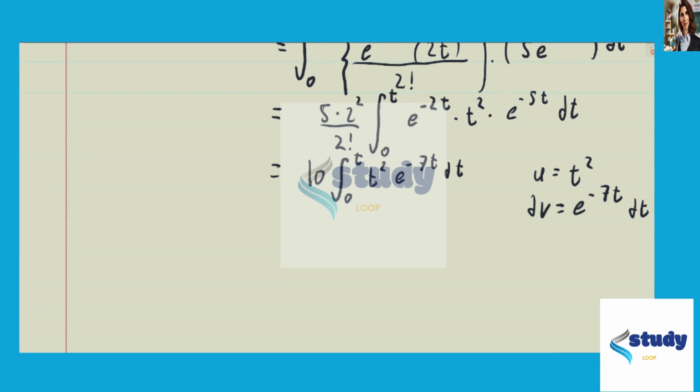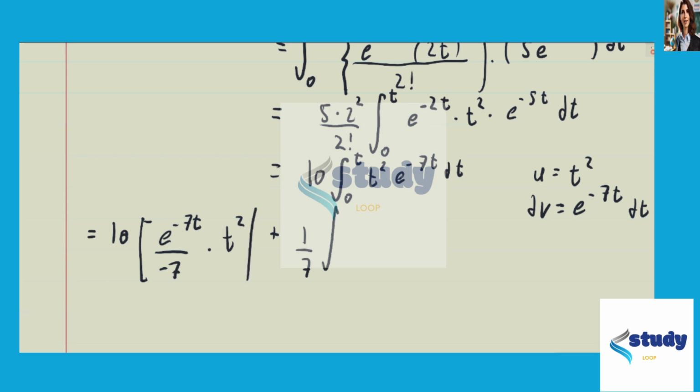So applying the formula for integration by parts, this would then become equal to 10 times uv, so it's e to the power of negative 7t over negative 7 times t squared. Then we'd have minus 1 over negative 7, so we have a double negative here that turns to plus 1 over 7, times v du.